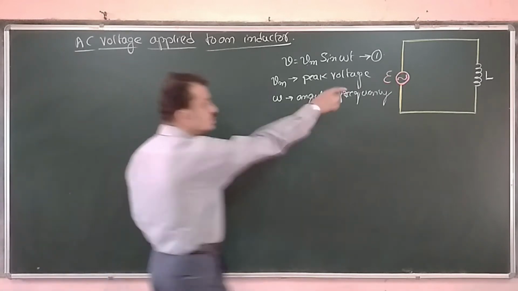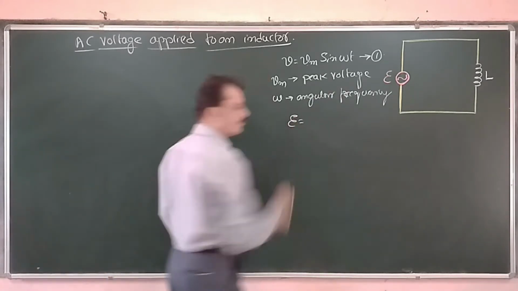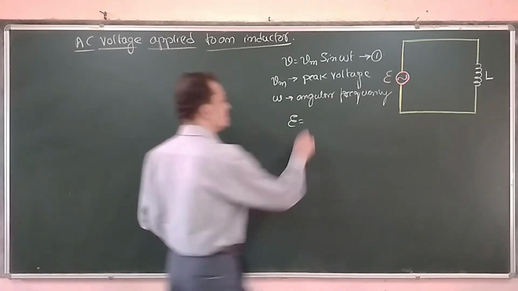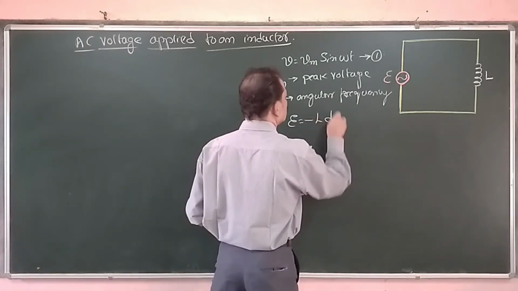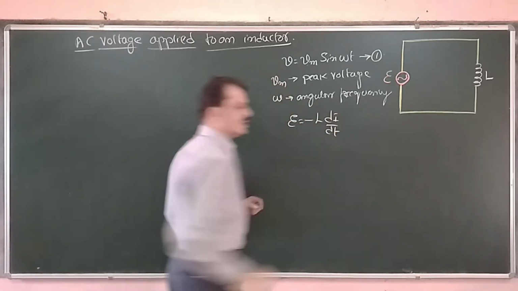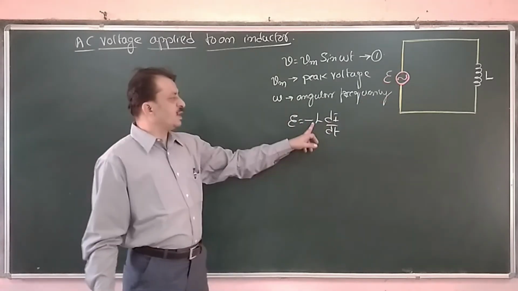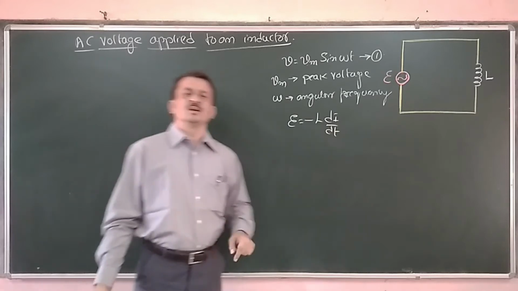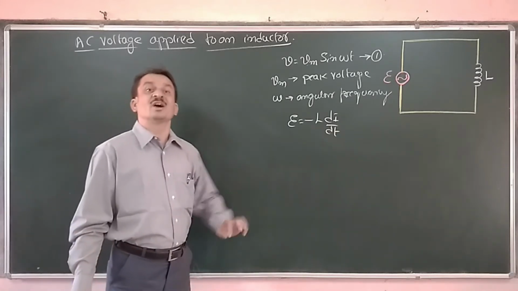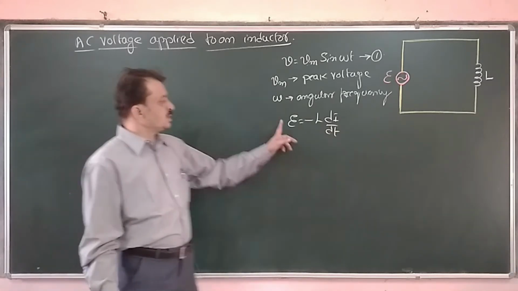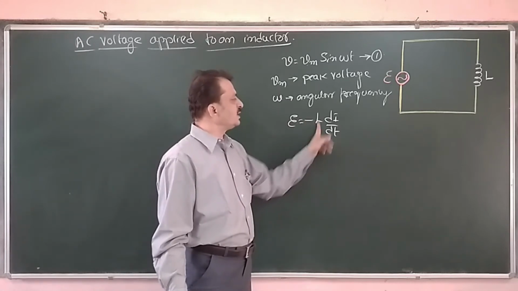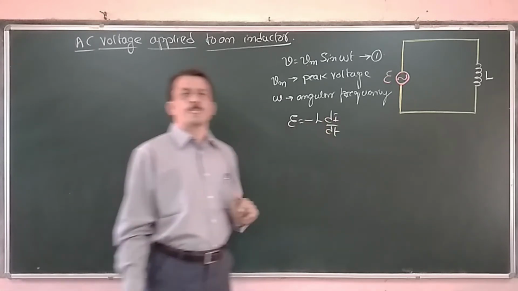The EMF induced in that coil is given by E equal to minus L into di by dt, where I is the current flowing through the coil and L is the self-inductance of the coil.